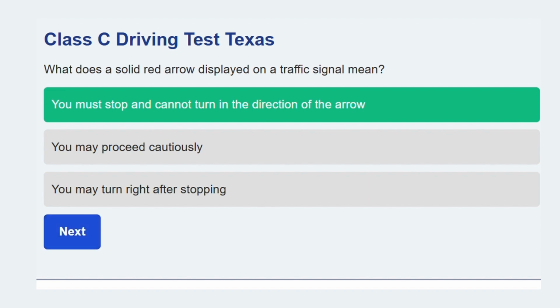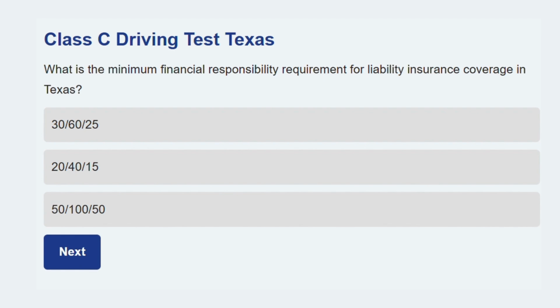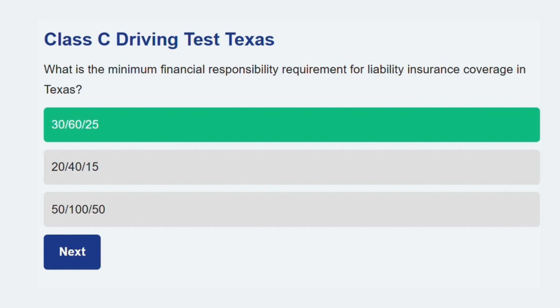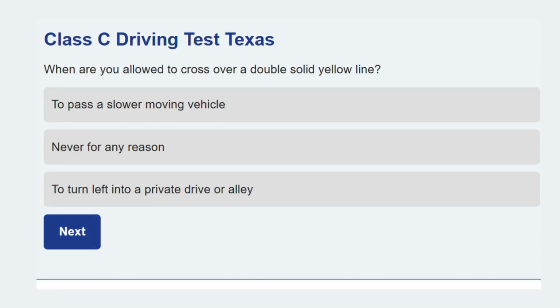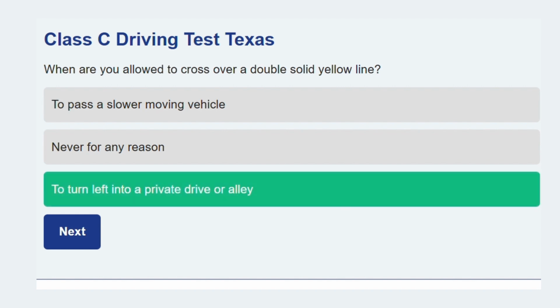Let's see this one. What is the minimum financial responsibility requirement for liability insurance coverage in Texas? 30, 60, 25. This indicates $30,000 for injury per person, $60,000 for injury per accident, and $25,000 for property damage. Next question up. When are you allowed to cross over a double solid yellow line? To turn left into a private drive or alley. State law makes an exception for crossing double solid lines only for turns into private property.